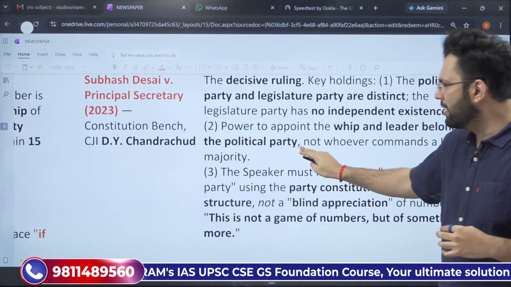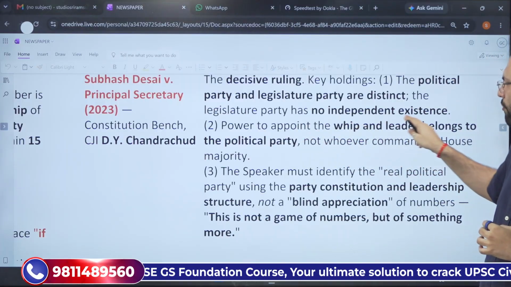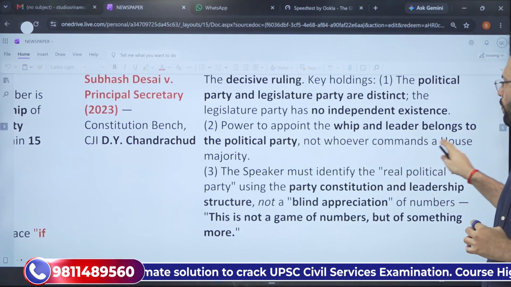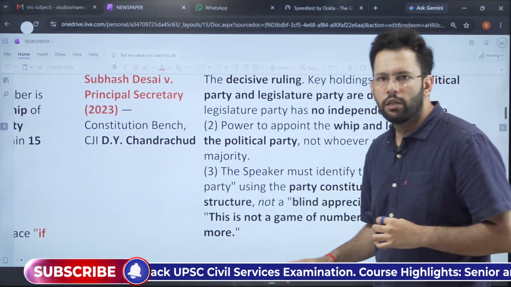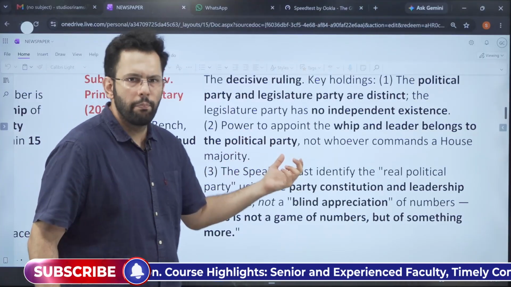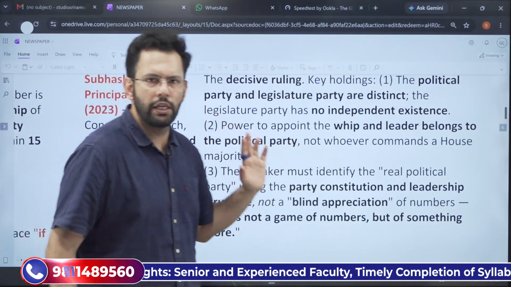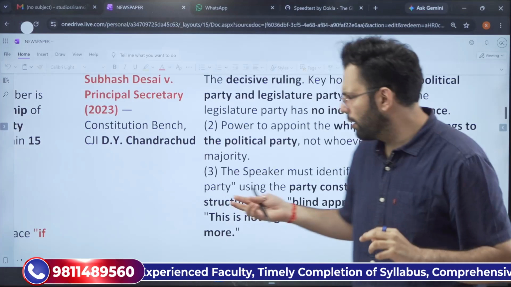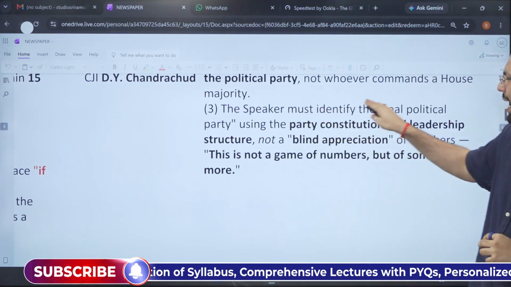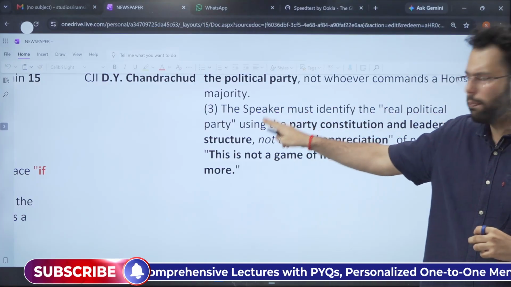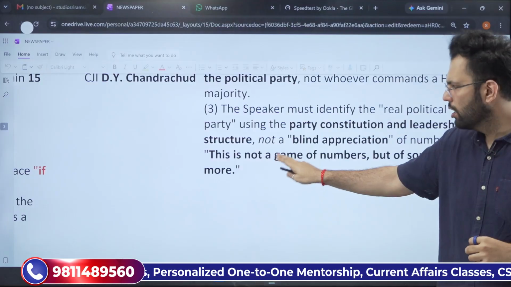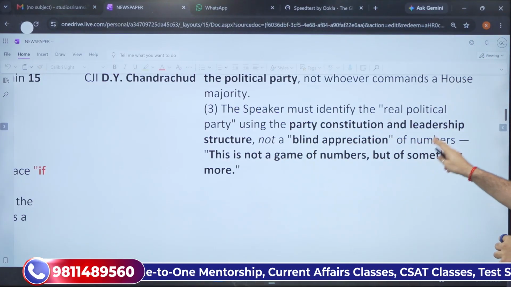Then the second thing they are saying is that the power to appoint the whip and the leader belongs to the political party, not to whoever commands a house majority. So the power to appoint the whip and the leader belongs to the original party. And third, the speaker must identify the real political party using the party constitution and leadership structure, not a blind appreciation of numbers.